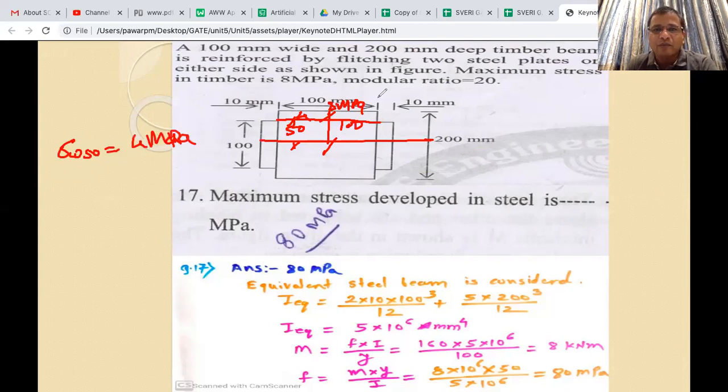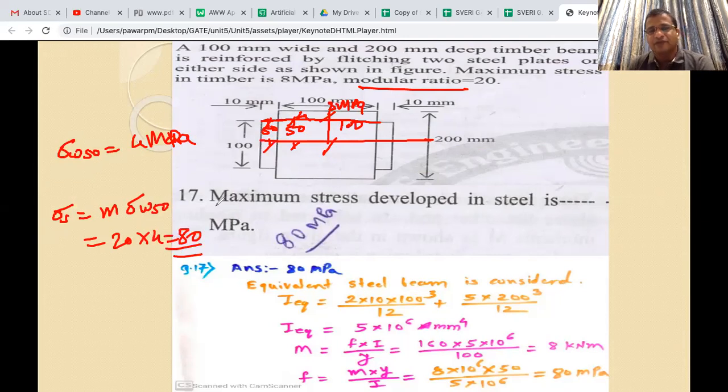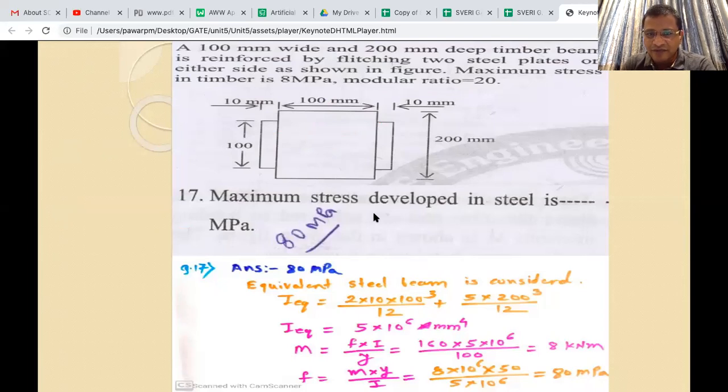And then we have to apply the formula of the modular ratio, because the extreme fiber of steel is at 50 mm, and therefore sigma steel will be nothing but m into sigma wood at 50 mm. So then it will be 20 into 4 is equal to 80 MPa. So this is the simplest way. They have made it complicated. Let's go to the next problem.